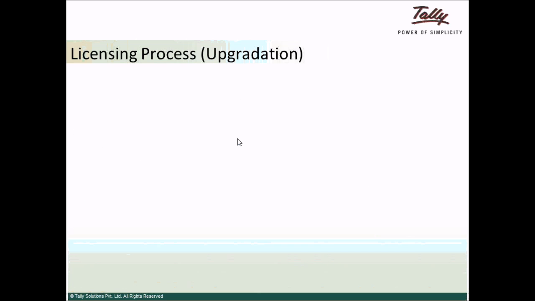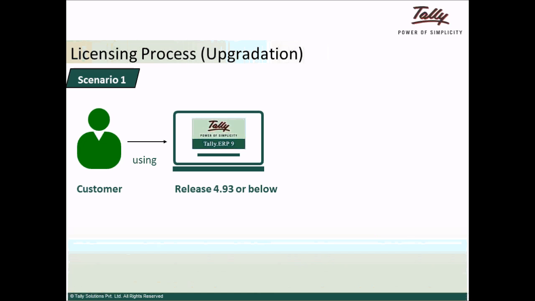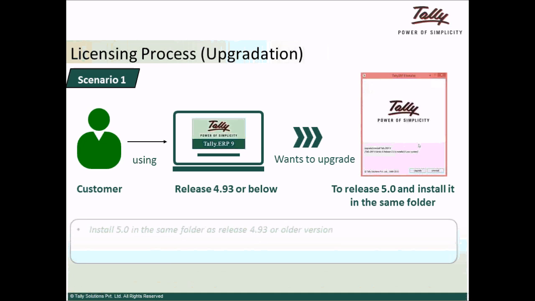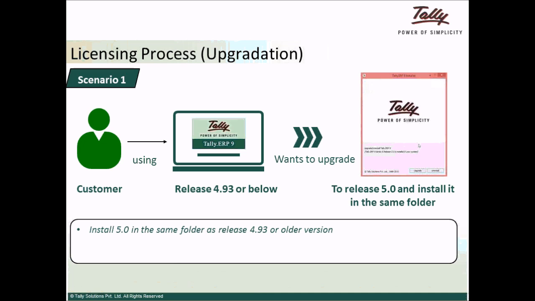Licensing process. Scenario 1. A customer using release 4.93 or below wants to upgrade to release 5.0 and install it in the same folder. If you want to simply override the older version of Tally, you can take a backup and proceed with the installation of release 5.0. When installing 5.0, in the license file path, mention the path where the Tally license file of the older version exists.